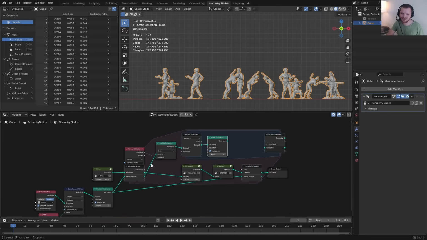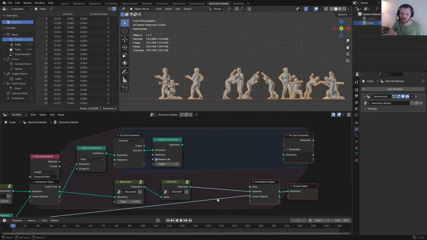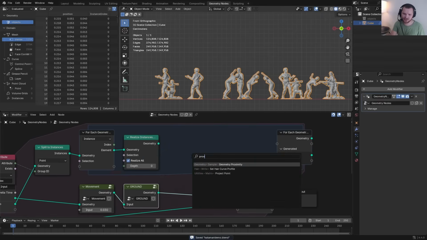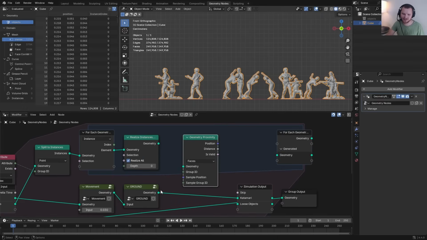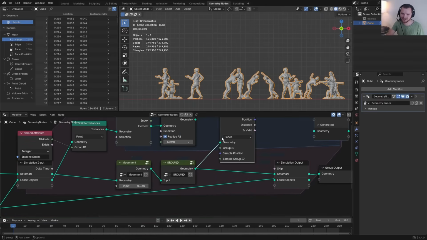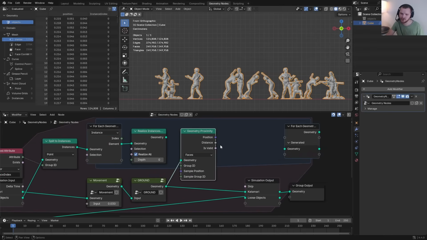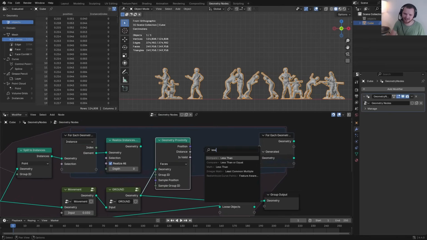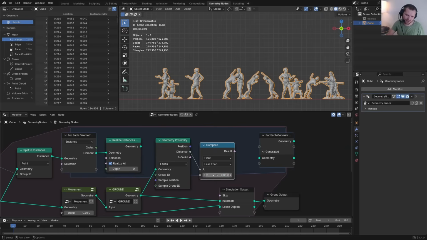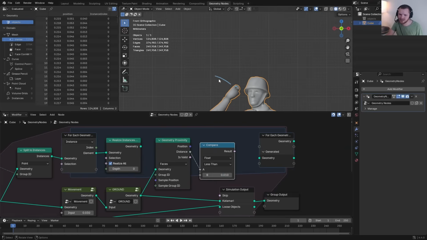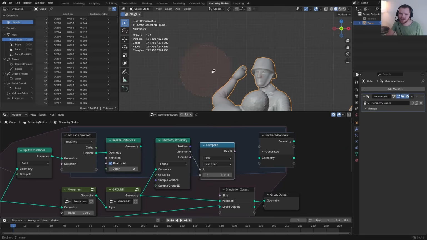I want to say, take this, so each army man individually, give me its geometry. So again, we're going from instances back and forth, and then I want to check the proximity to the ball. That is literally as simple as taking geometry proximity to this ball that we moved and then set to the ground. I'm going to look for the nearest face, that's fine, and I want to check, is it close enough? Is the distance, let's say, less than like 0.01 or something? But we need to do this for every single point, right? This point right here, we'll check, is it close enough? This point right here, we'll check. All I care about is, does at least one of these points satisfy?